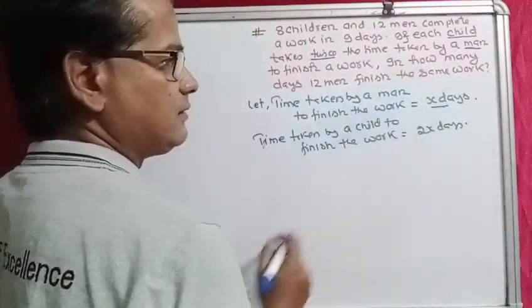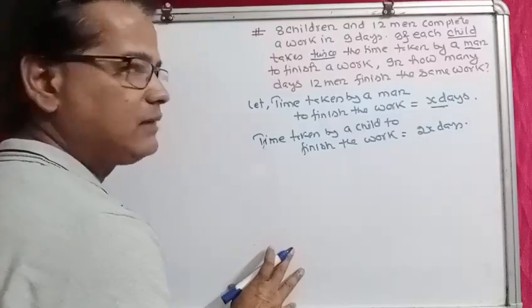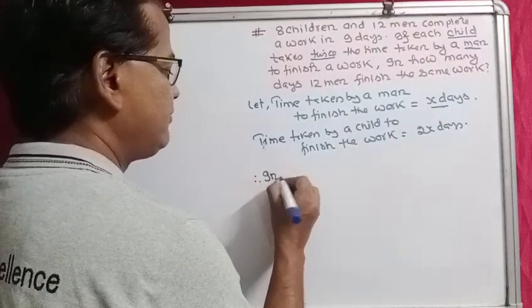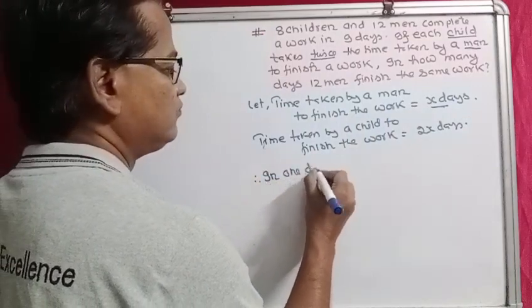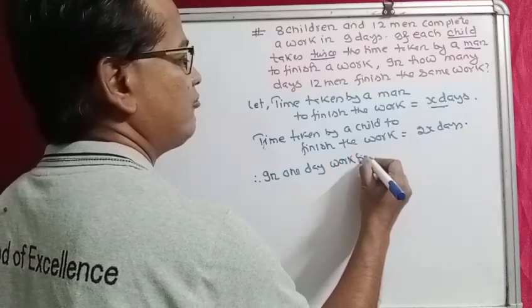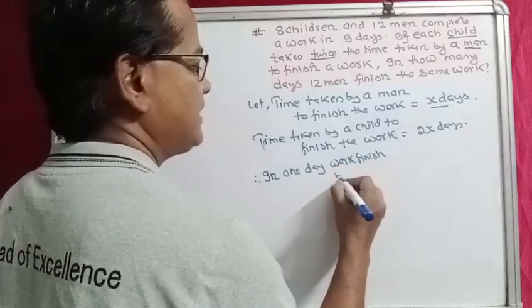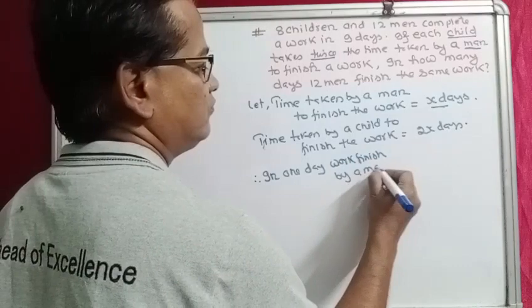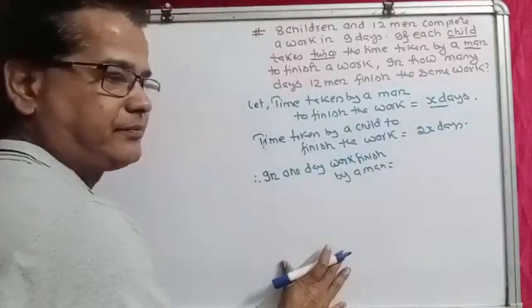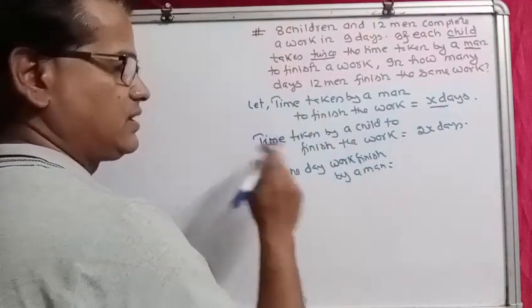So in one day, what part of the work can be done by a man? Therefore, in one day, the work finished by a man would obviously be 1 by x.